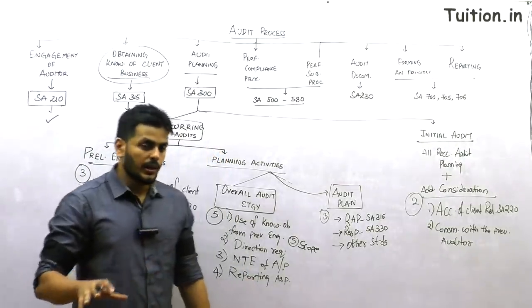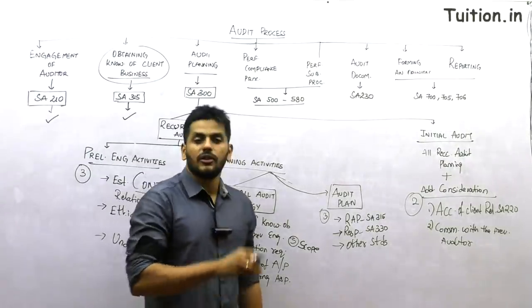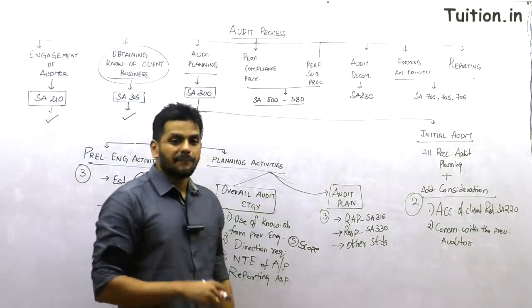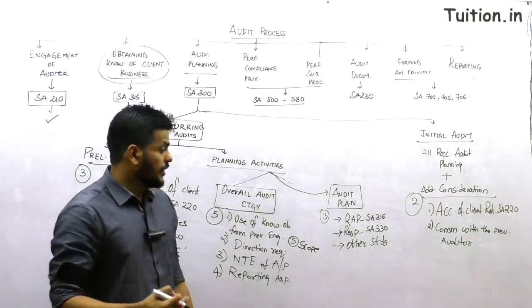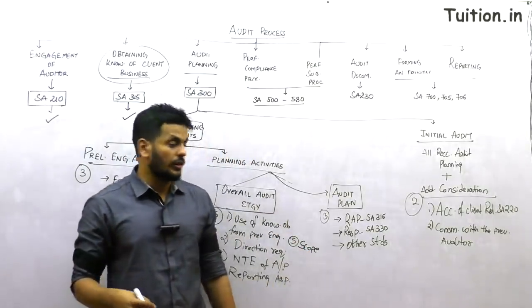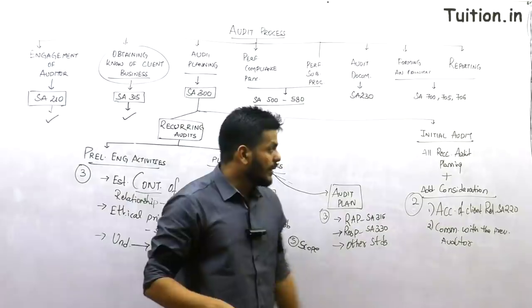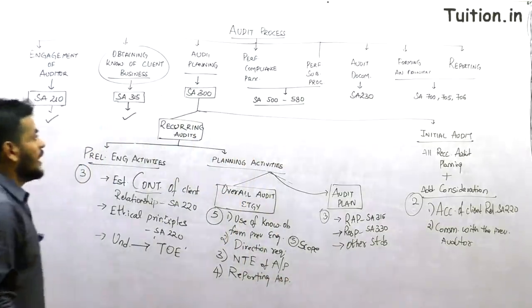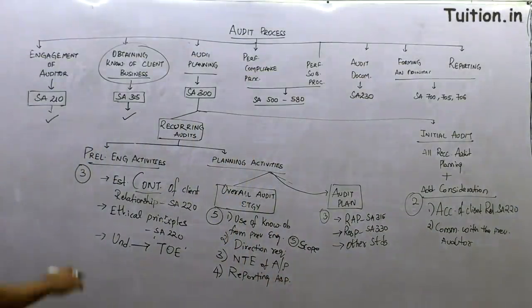Of course, it's not relevant to you at IPCC level, but if at all it is asked, it's Clause 8, Part 1 of Schedule 1 of the Chartered Accountants Act. You are guilty for not communicating with the previous auditor because of the requirement of a standard. So this is what you are supposed to do in case of a recurring audit and an initial audit.